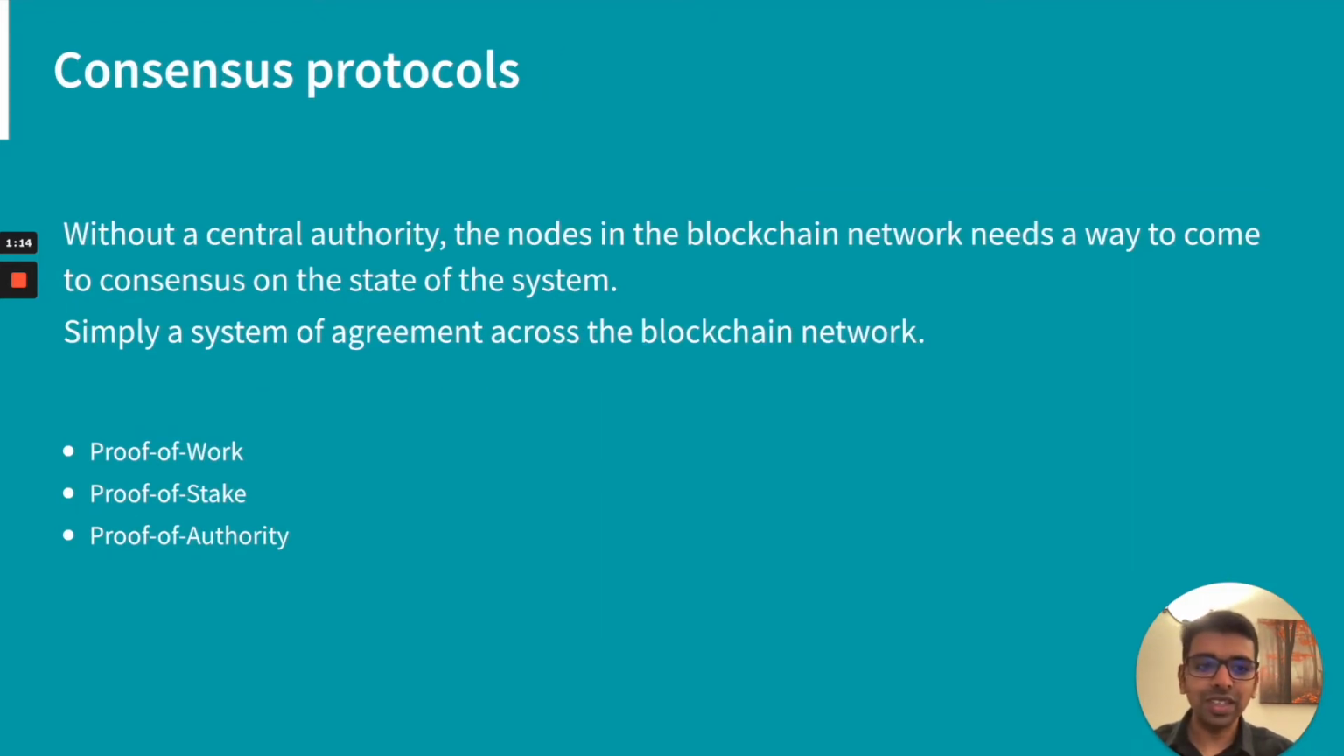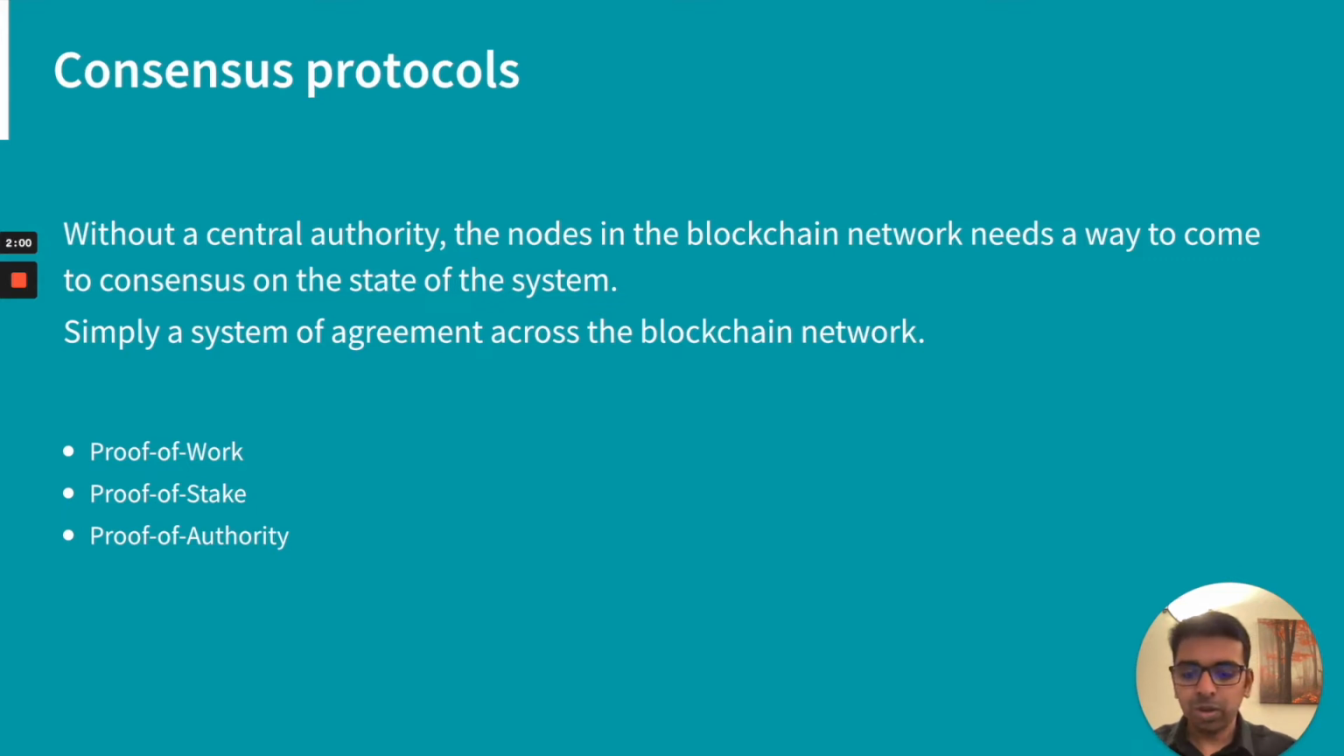Without a central authority, there has to be some way for the system's nodes to agree to maintain the state of the system. That is known as the consensus protocol. It's simply a system agreement across the blockchain network, and is defined by the protocol. There are mainly three types of consensus protocol. The main one is proof of work. The first blockchain network, the Bitcoin network, supports proof of work. The second one, Ethereum, supports proof of work at the moment, and will be upgraded to proof of stake in the near future. And the third one is proof of authority.